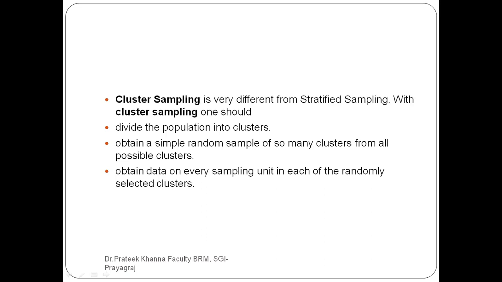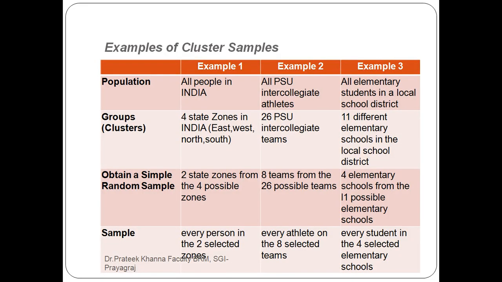Obtain data on every sampling unit in each of the randomly selected clusters. This is a very important thing you have to remember. If you have selected 2 clusters, it means every person in the selected zone. This is what cluster sampling is.